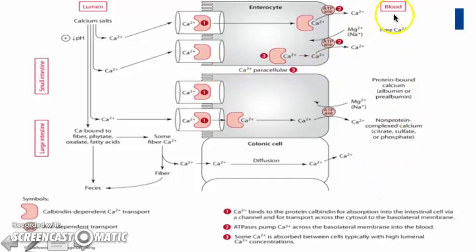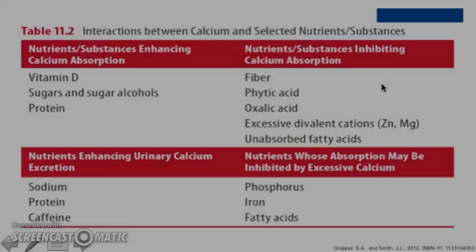And then once in the bloodstream, we see the three different forms that calcium circulates in the blood. Most is going to be circulating free or bound to a protein, primarily albumin. However, some is going to be bound to citrate, sulfate, and phosphate as well. But most, again, is circulating free or bound to albumin.